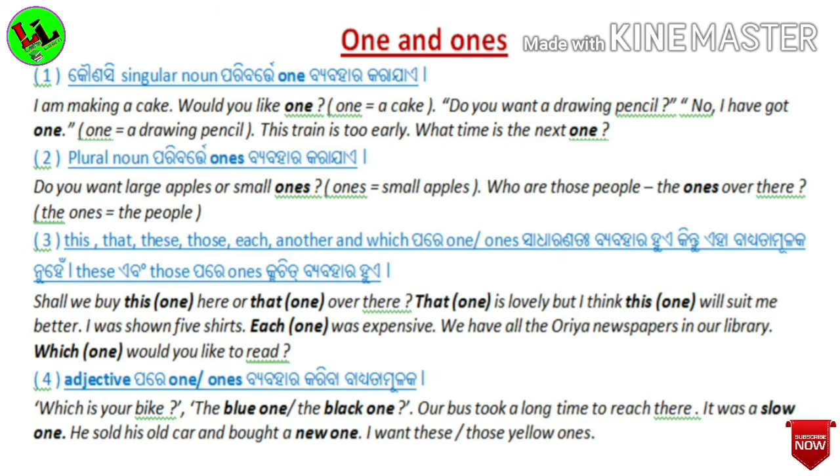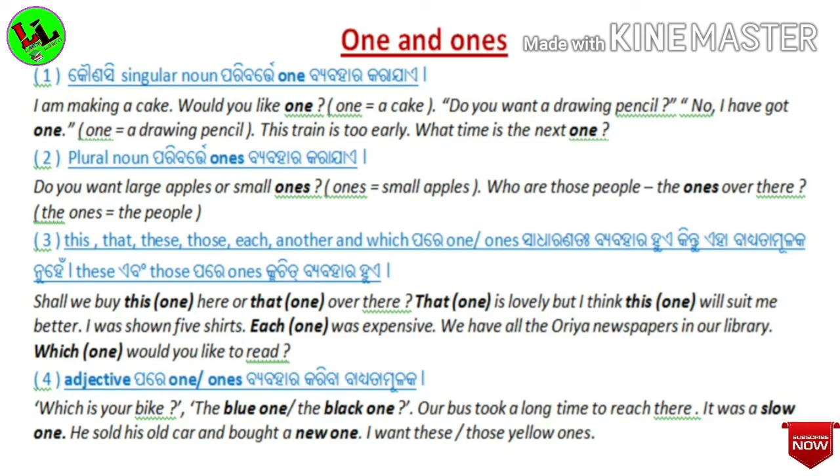And then one or ones is mandatory to use after adjectives. That means if there is any adjective, then just after adjectives we will definitely use one or ones. For example, which is your bike?